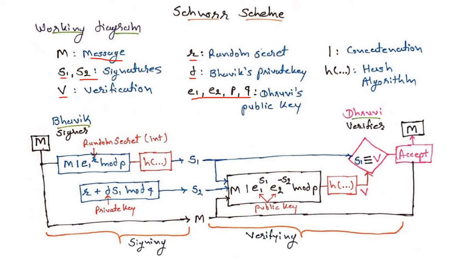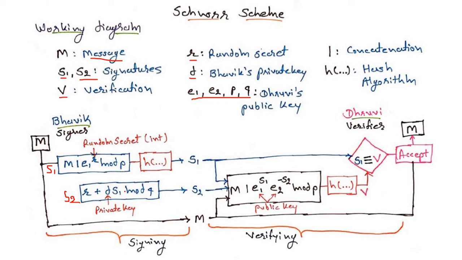Let's see, that is the actual message M, and first for putting the signature we will use S1 and S2. The equation for the signature S1 is M concatenated with E1 power of R modulo p. That is the equation of S1. By solving this equation, we are putting the hash function on the signature S1. Another equation we are using for the second signature S2: S2 is equal to R plus d times S1, modulo q.